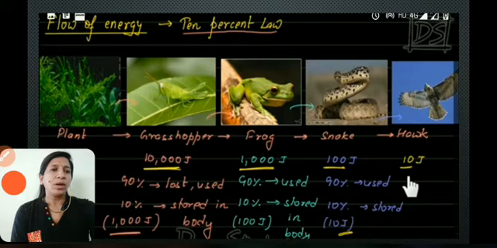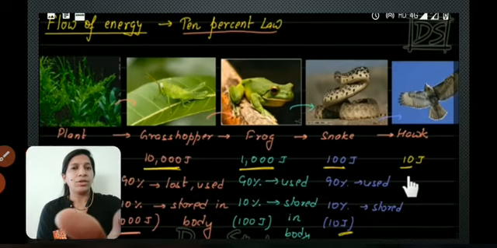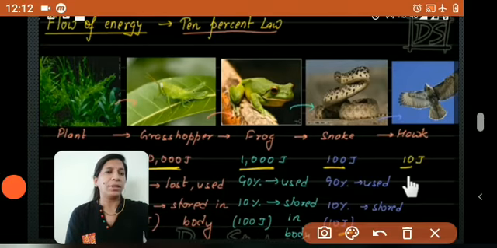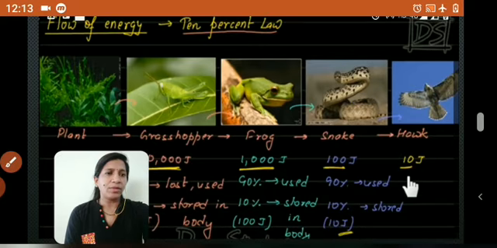So in the hawk, when the hawk eats the snake, how much energy will be transferred? Very good. Only 10%, I mean 10 joules. 10 joules of energy will be transferred to the hawk. Okay, very good. So in this process, what have you observed?